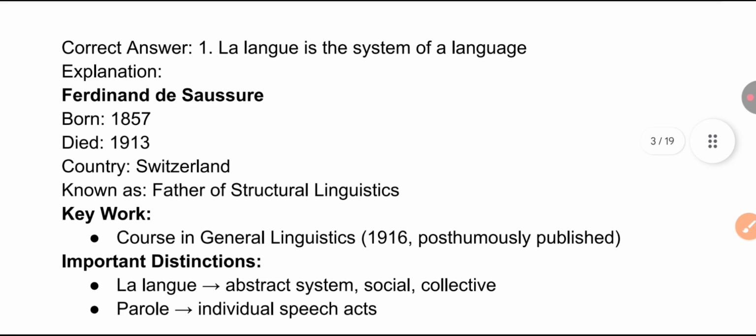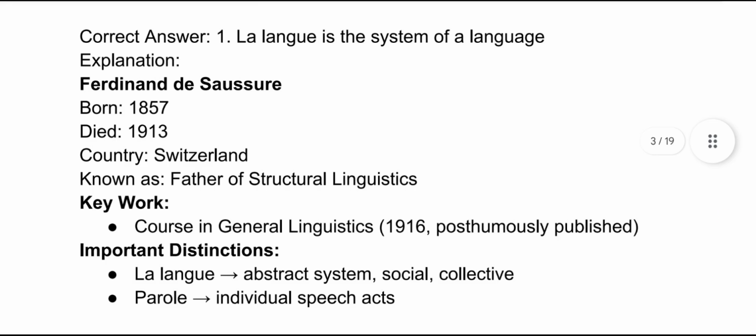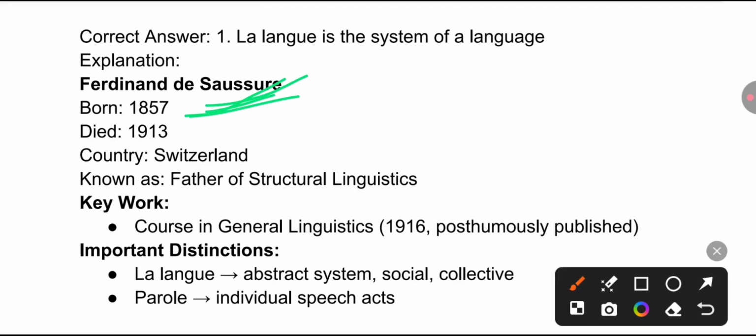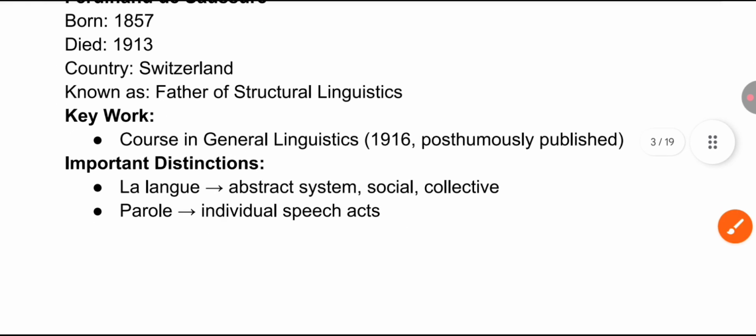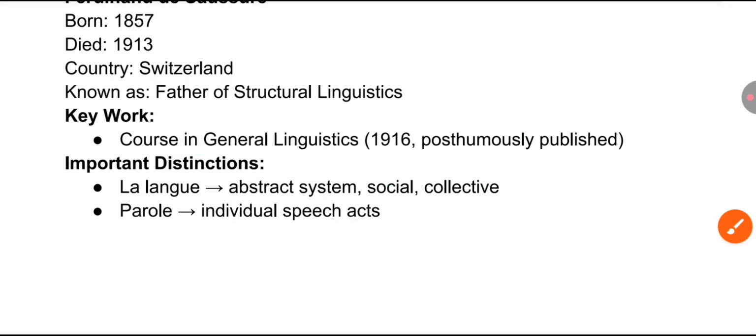Langue is the system of a language, and parole is the speech by an individual. Remember, for Ferdinand de Saussure, they may ask the date of birth also, and the native country is also important for all the writers. He belongs to Switzerland. He is known as the father of structural linguistics, and the very important work you must know is Course in General Linguistics, 1916, which was posthumously published. Langue is an abstract system, socially and collectively constructed, and parole is an individual speech act.